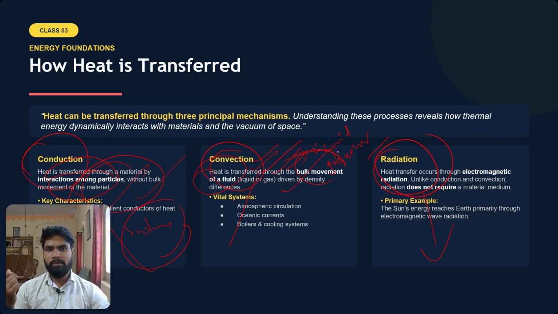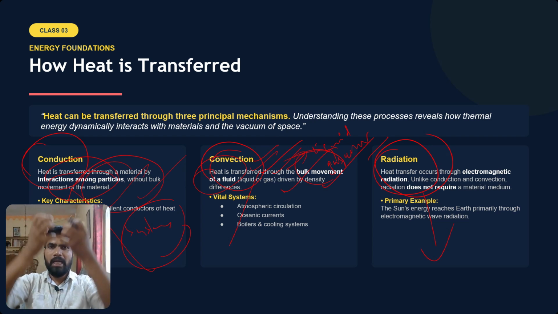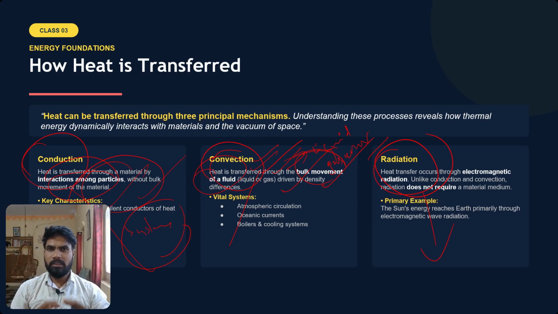That is driven by density difference. When the particles are heated, their density decreases, and because of that their weight gets decreased, so they will go above, and the higher density particles will come down and start receiving the heat. So this is a continuous process. Convection can be shown like this.